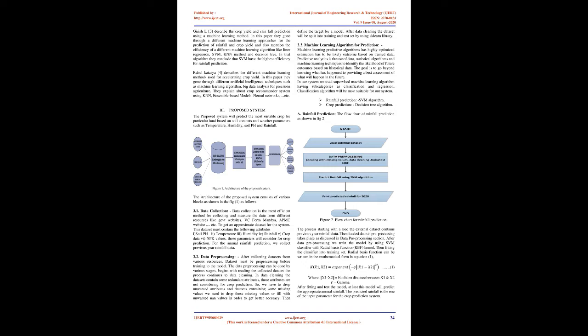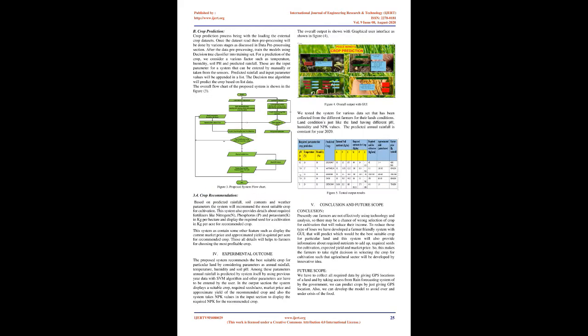etc. to get an approximate dataset for the system. This dataset must contain the following attributes: 1, soil pH; 2, temperature; 3, humidity; 4, rainfall; 5, crop data; 6, NPK values. Those parameters we'll consider for crop prediction. For the annual rainfall prediction, we collect previous year rainfall data.